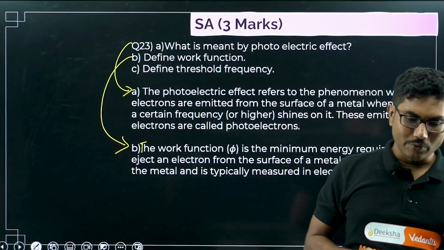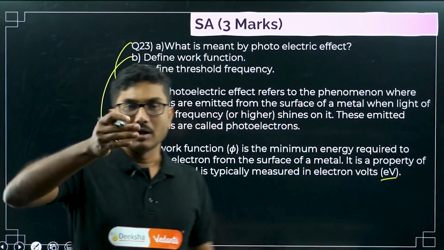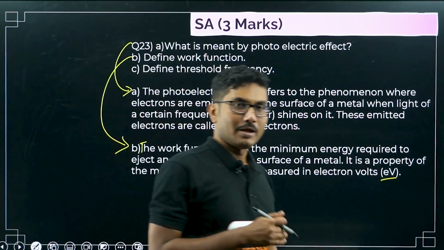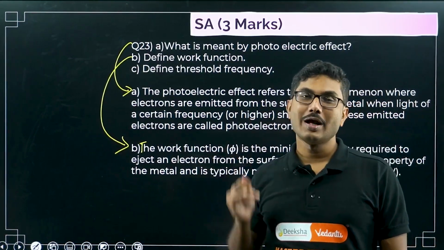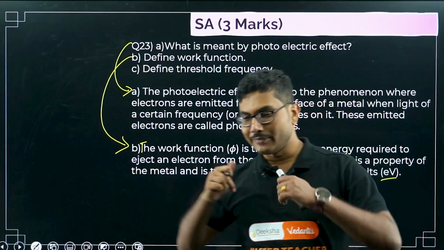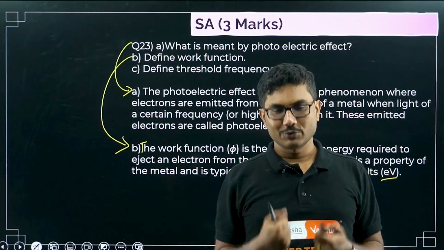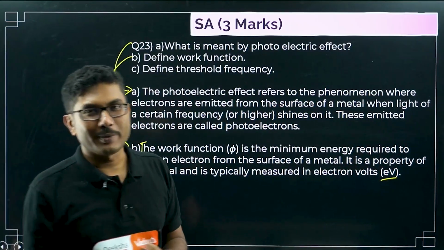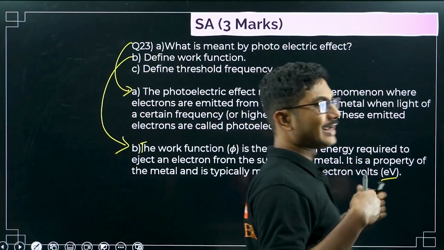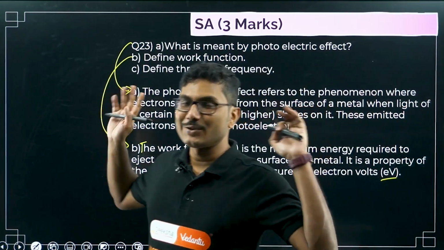If I tell you, please do your study, or you have to score 90% in your PU exam, then you will say, what will I get in return? There is a minimum amount that you are expecting from your parents, from your teachers. If I get 90% in my PU board, then I will have at least one week off.